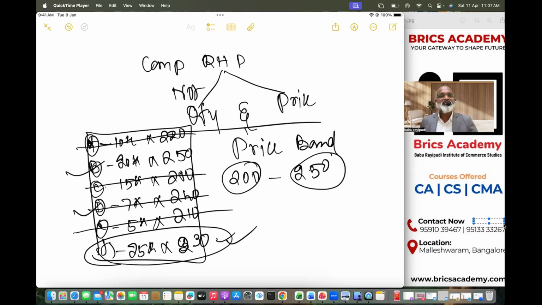This is also called book building process and red herring prospectus, which does not contain two details. And the offer has to come from the investors.